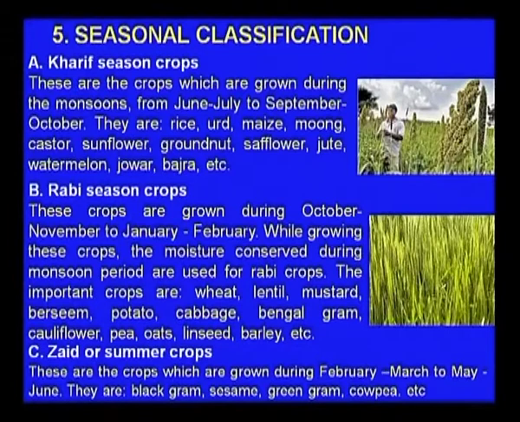Now we come to the seasonal classification. Every crop cannot be grown in all seasons. So we have classified all these crops for different regions and different seasons, and here we have classified the season into three types. One is the Kharif season. Kharif season starts from June, July to September, October. During that period the rains come and some crops can be grown only during that period.